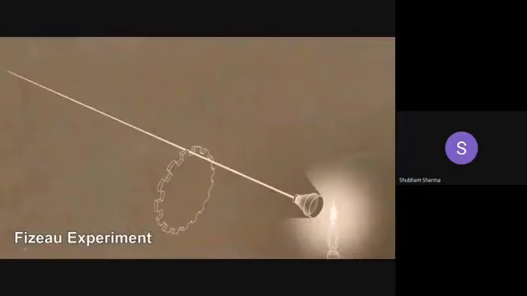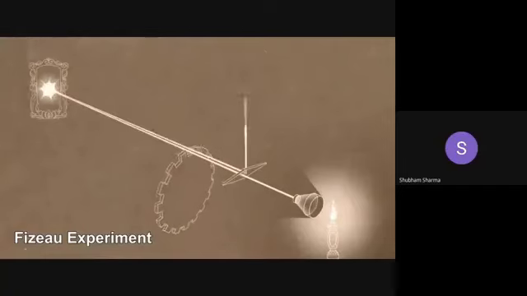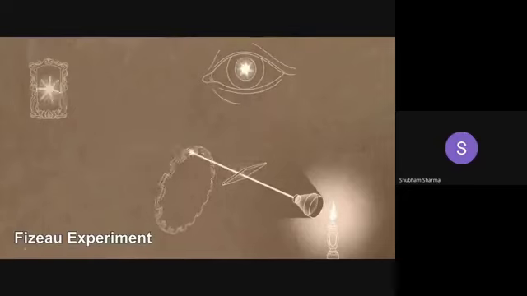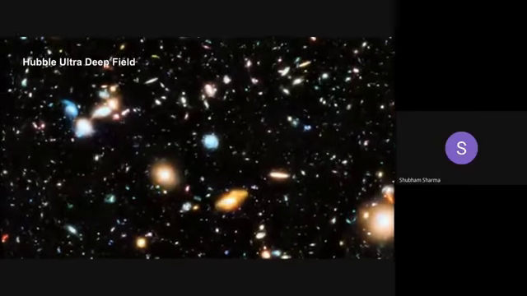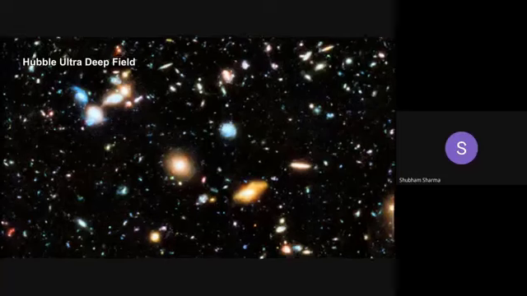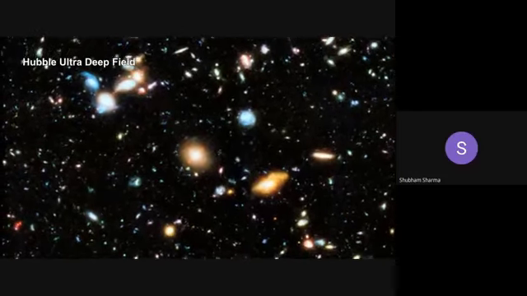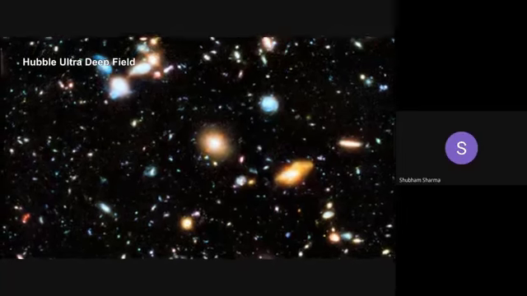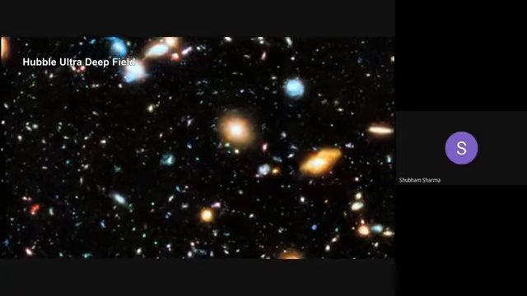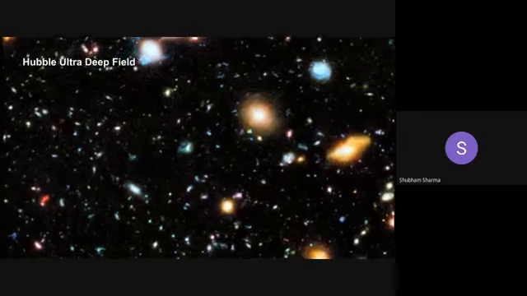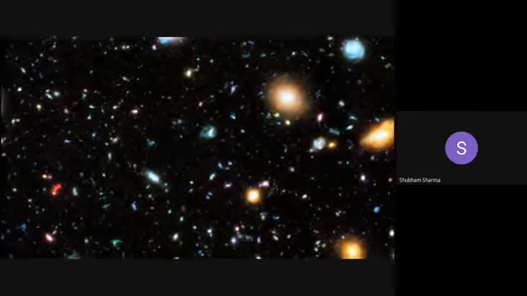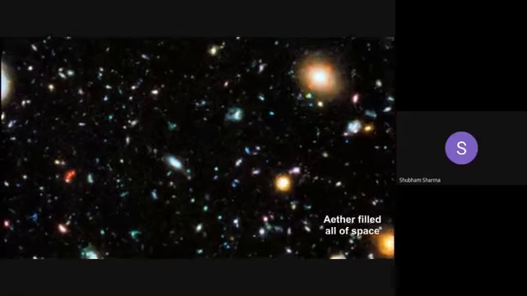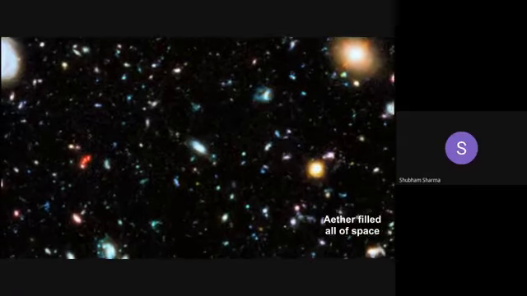42 years after Young proved that light traveled as a wave, the French physicist Fizeau measured the speed of light to be just under 300,000 km per second. Over that period and into the 1860s, people like Michael Faraday, Andre Ampere, and James Maxwell and others were studying electric and magnetic fields because waves were known to need a medium to propagate through, like water waves or sound through air. It was assumed that all space was filled with a massless substance that was given the name ether.